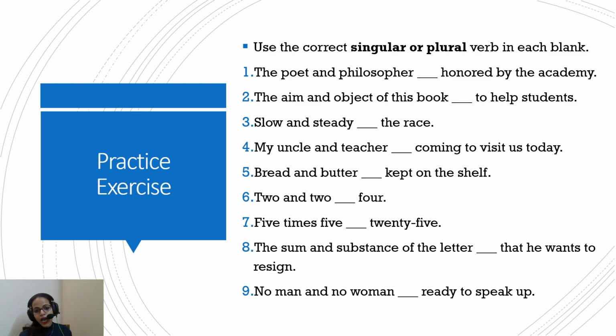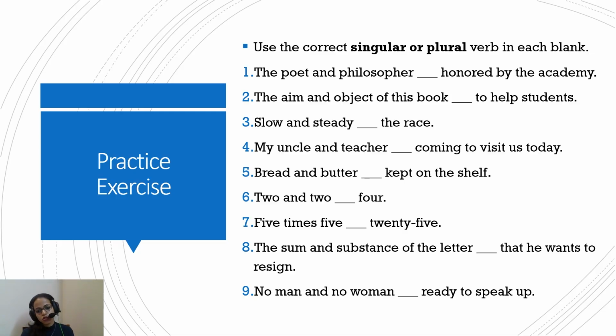My uncle and teacher — coming to visit us today. So, my uncle and teacher. Since "my" is only before "uncle", my uncle and my teacher would be two different people. But "my uncle and teacher": my uncle has also been my teacher. So he is coming to visit us today. So my uncle and teacher is coming to visit us today.